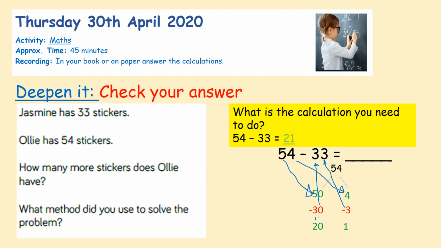equals, so counting up, so 30, 40, 50. It's a jump of 2 in your tens, which is 20. So 3, 4, 5, 30, 40, 50. It's a jump of 2 in your tens. Then a jump from 3 to 4 equals 1 jump. So 20 plus 1 equals 21.